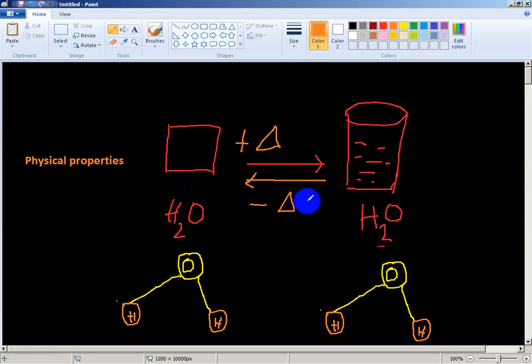Physical properties: no new substance is formed, like water, and it is a reversible process. And energy changes hardly at all.